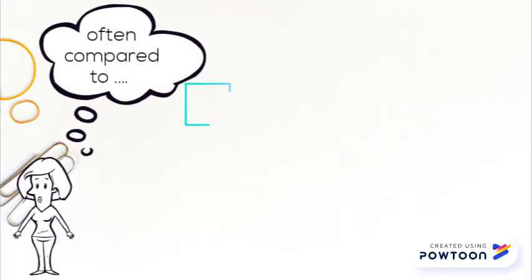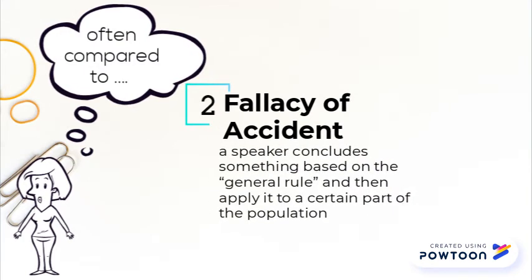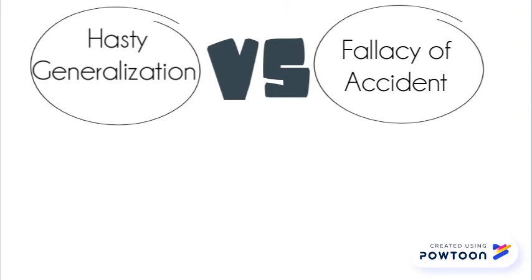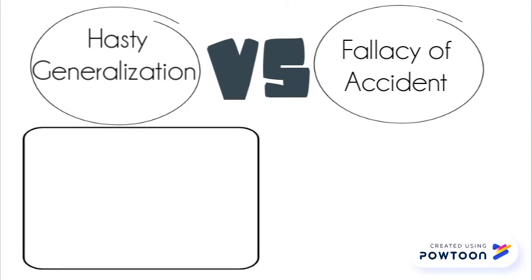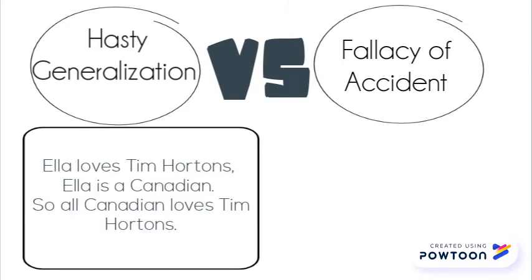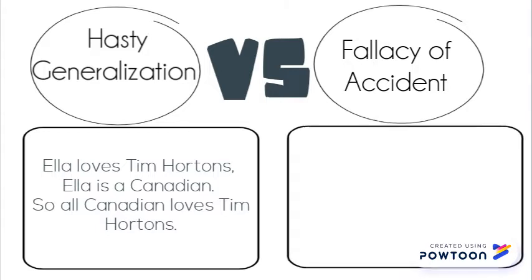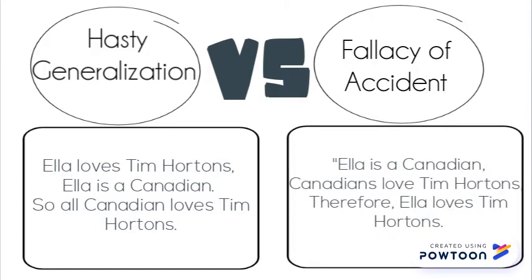It is often compared to the fallacy of accident, where a speaker concludes something based on a general rule and then apply it to a certain sample of the population. Here is an example to show the difference between the two. In hasty generalization, Ella loves Tim Hortons and Ella is a Canadian, so all Canadians love Tim Hortons. While in fallacy of accident, Ella is a Canadian, Canadians love Tim Hortons, therefore Ella loved Tim Hortons.